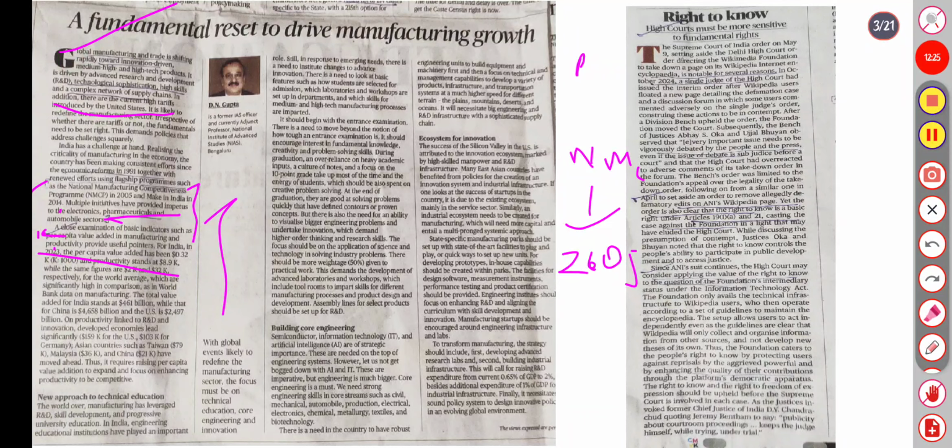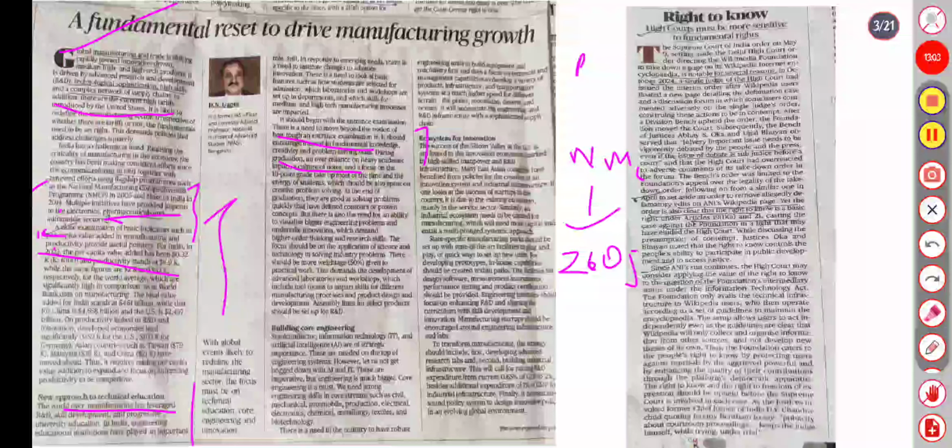So the new approaches to technical education: manufacturing has leveraged skill development programs, and educational institutions have played an important role. In response to emerging needs, institutes should change to advanced innovation, and this should also begin with the entrance examination. There is a need to move beyond the notion of tough entrance examinations. It should encourage interest in fundamental knowledge, creativity, and problem solving. During graduation, over-reliance on heavy academic inputs and a culture that focuses on the 10-point grade take up most of the time and energy of students. Time should also be spent on creative problem solving.